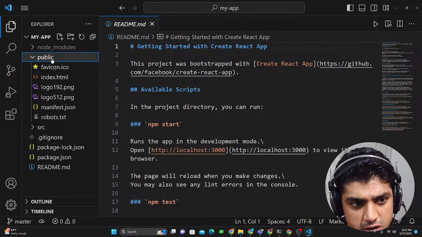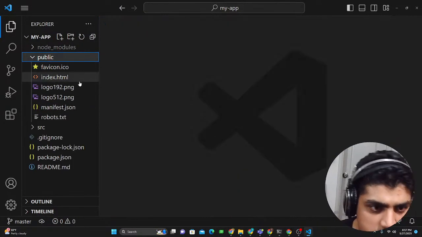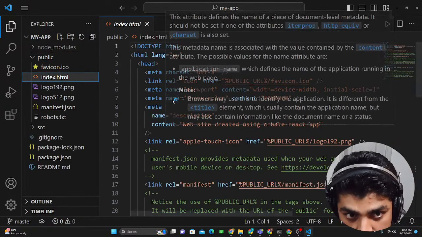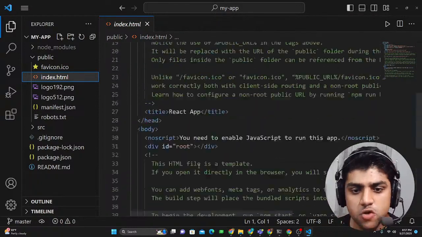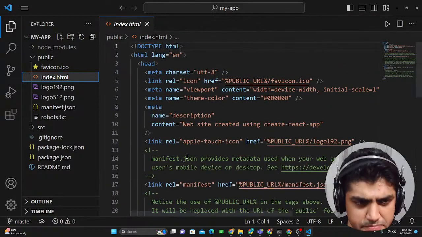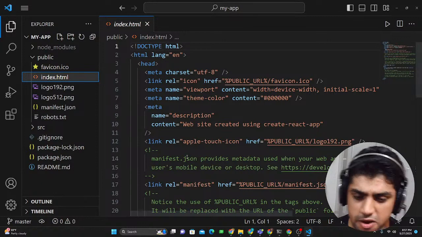So the major concern is the public folder. What I told you, I'm just crossing that out. Index.html is the major file, which is just showing you, like in public, if you ever had experience in web development,